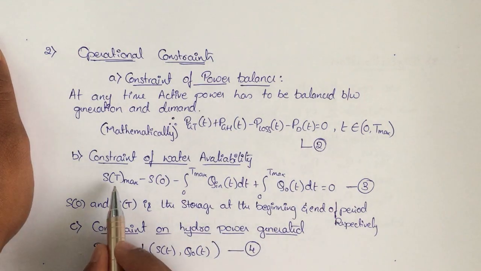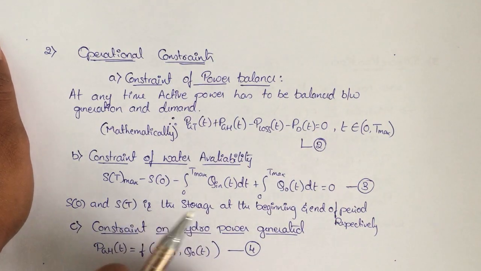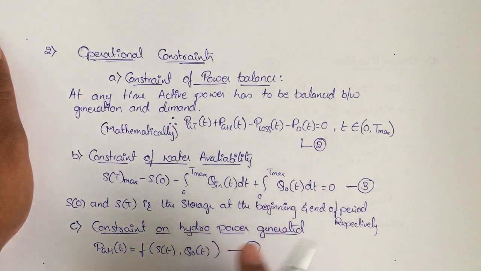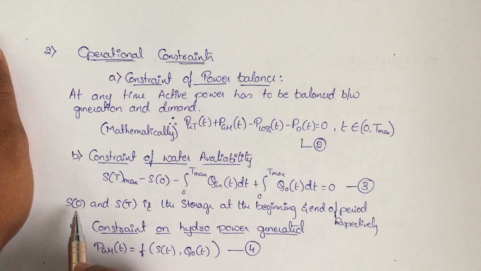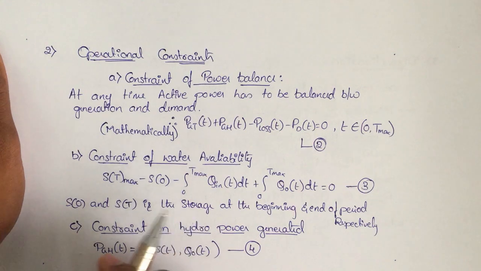Here S of T and S of 0 are the storage of water at the end and beginning of the period respectively. S of 0 is the water level at the beginning, S of T is the water level at the end of the operation.